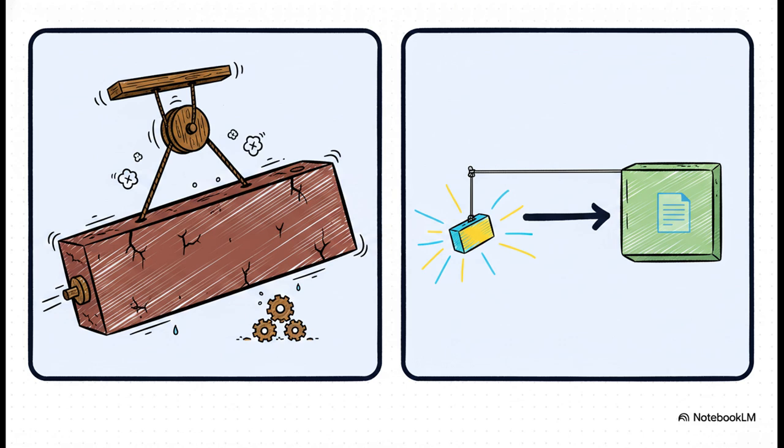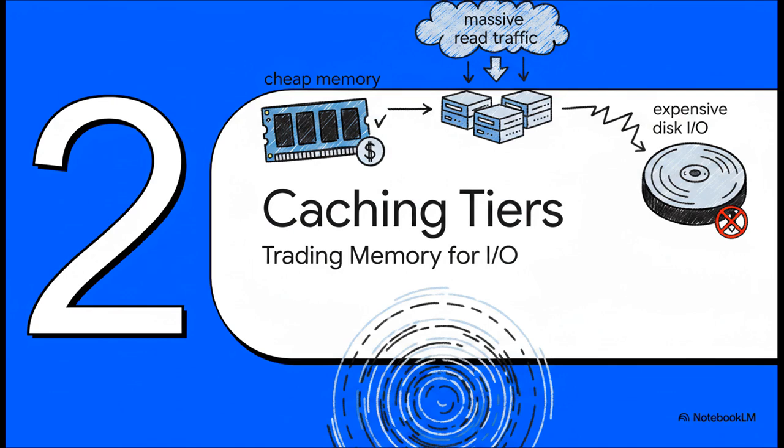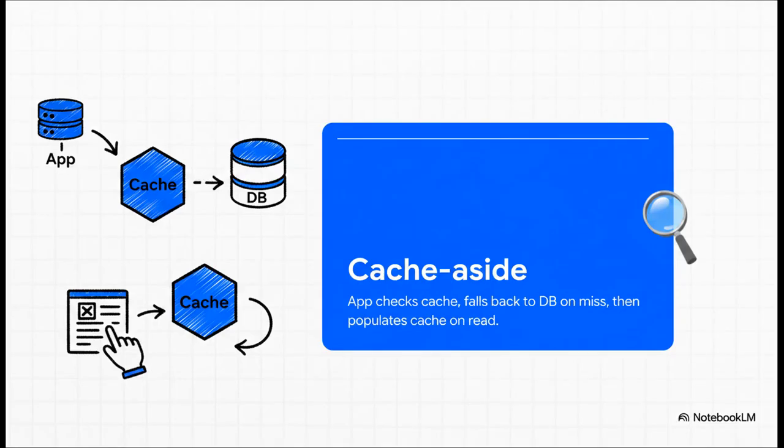and you only pay that heavy I/O cost when the full body is actually requested. Moving right along to Part 2, the caching tiers. At its core, a cache is essentially just a glorified hash table with an eviction policy. For a heavily read-optimized platform like ours, we're relying on the cache-aside pattern.